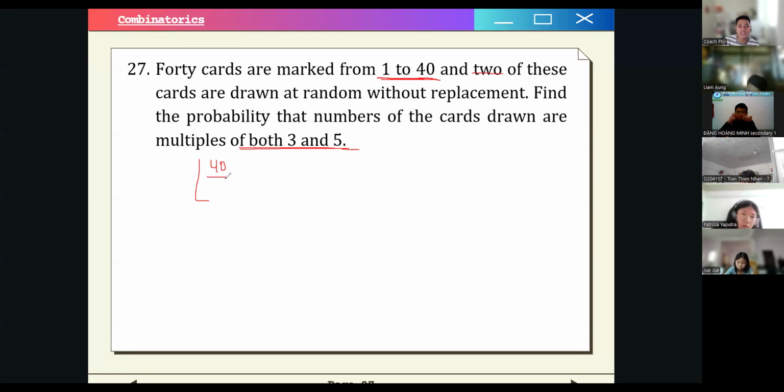One way we can calculate that is with the floor function. Are you guys familiar with the floor function? What this means is we divide 40 by 3 and then round it down to the nearest integer. I will explain it one by one later. Let me just write this first.